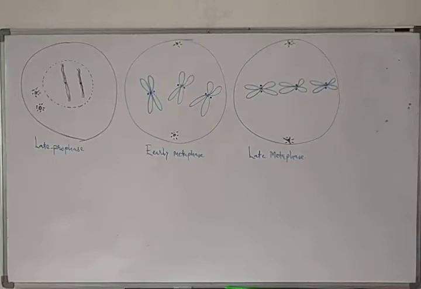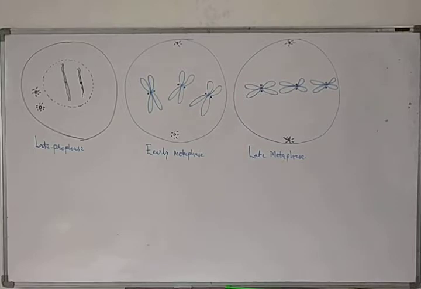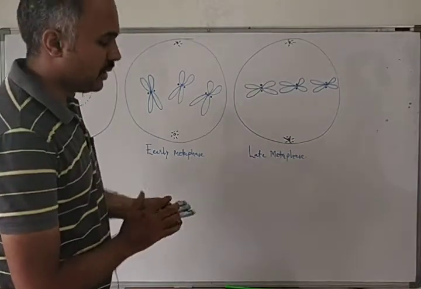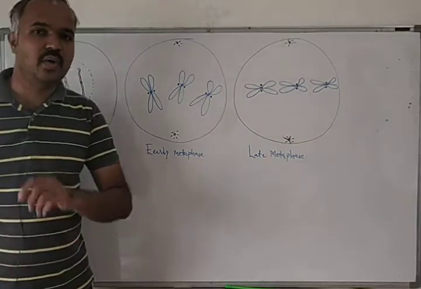Hello students, we are learning the M phase of the cell cycle, and we all know that the M phase can occur via two methods: the mitotic method and the meiotic method. When the M phase occurs via the mitotic method, it has two subphases, karyokinesis and cytokinesis.